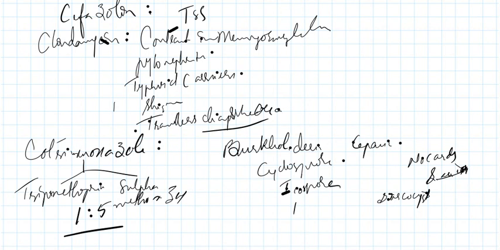Okay, then Burkholderia cepacia, Nocardia, Sarcocystis, and finally it is also used in Stenotrophomonas, along with piperacillin. Piperacillin is a penicillin. Cotrimoxazole is used in Stenotrophomonas, right?